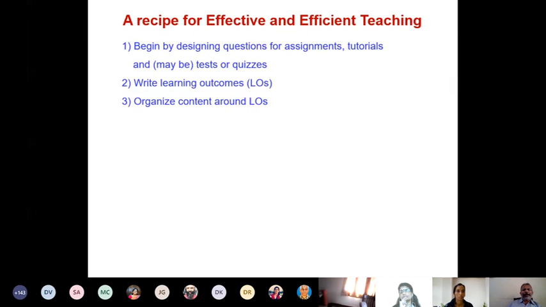Now, I also quickly mentioned that you can first write learning outcomes, and for every learning outcome you can have corresponding questions. So you could operate that way also. That is, first designing the learning outcomes, and then deciding what questions should be asked to test them. But as I've said, in practice it may be easier to do the other way. First you identify all the questions that the student should be able to answer after going through your course. And then you can convert those questions into your learning outcomes, right?